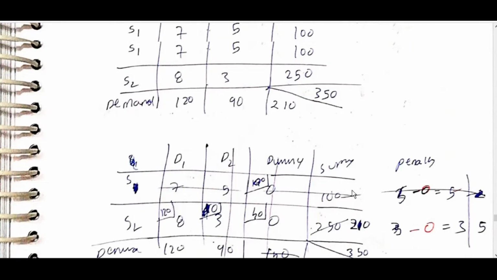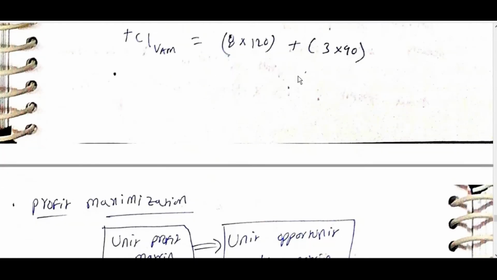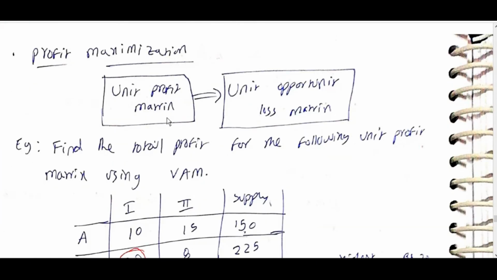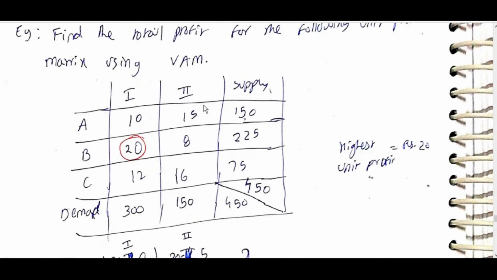Okay, penalty, Vogel's approximation. Total cost AM is equal to, we'll get it normal. Profit maximization, unit profit matrix, unit opportunity loss matrix. Find the total profit for the following unit profit matrix using VAM, with demand and supply for A, B, C.